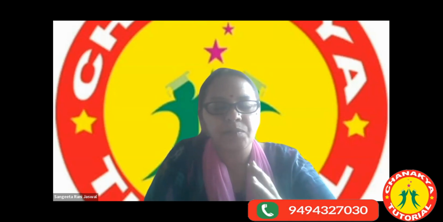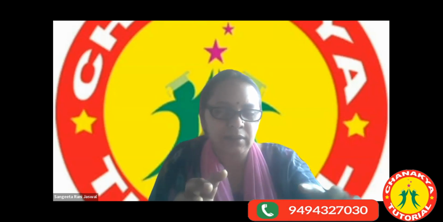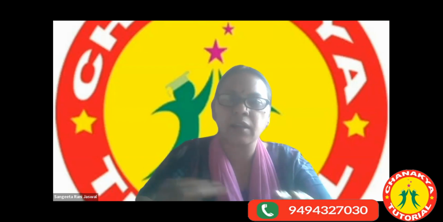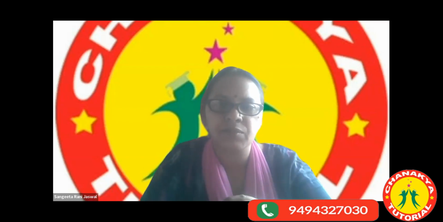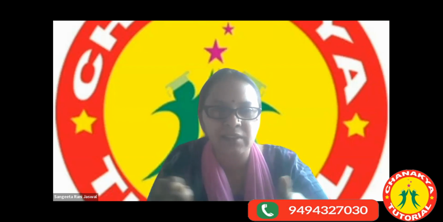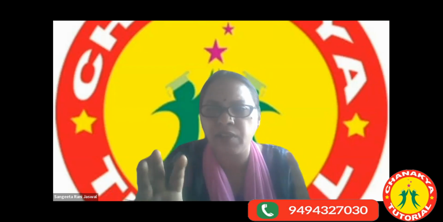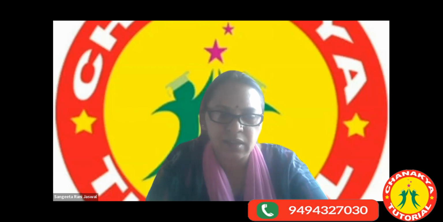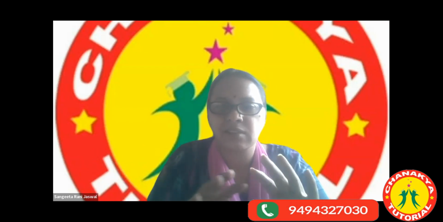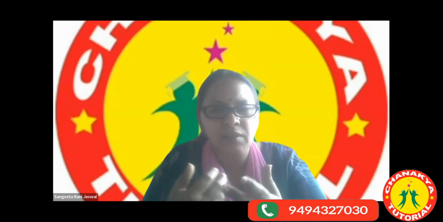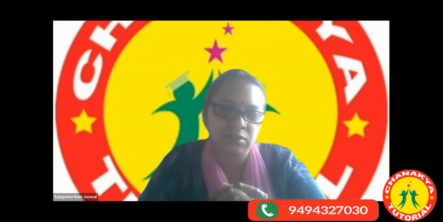Now in geometry, we always talk about that. Suppose if you have something in your hand, a cuboid shape, a cube shape. We always say its dimensions are this, its length is this much, its breadth is this much, its height is this much. We always measure the dimensions of any object, either it's a cube, cuboid, whichever shape it is. But we never talk about the position of the thing.